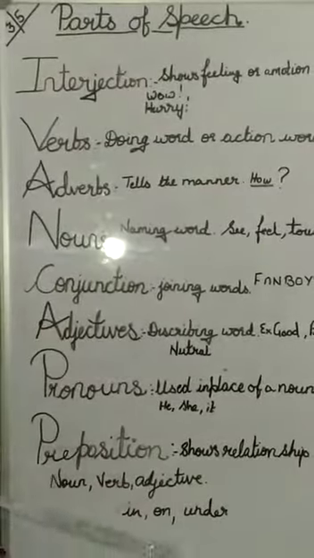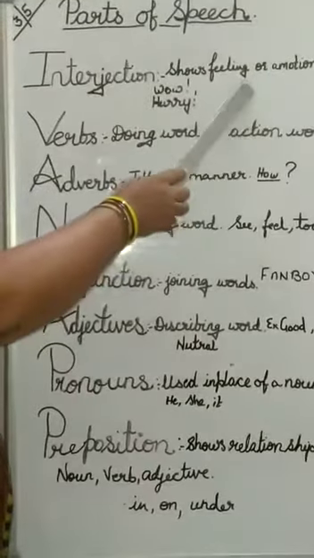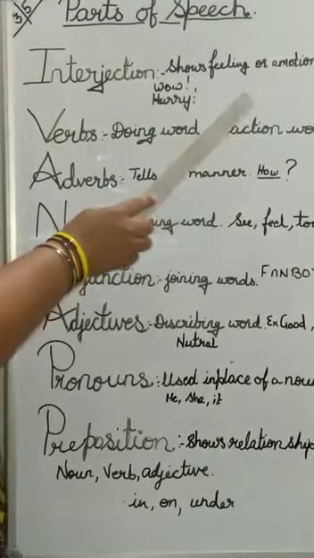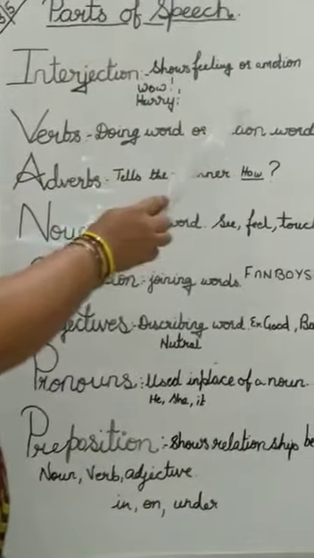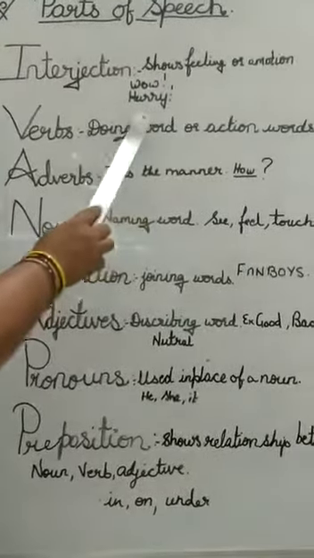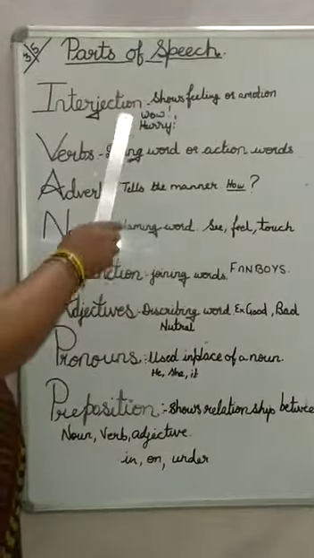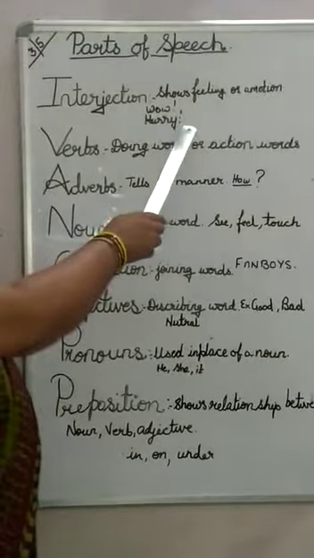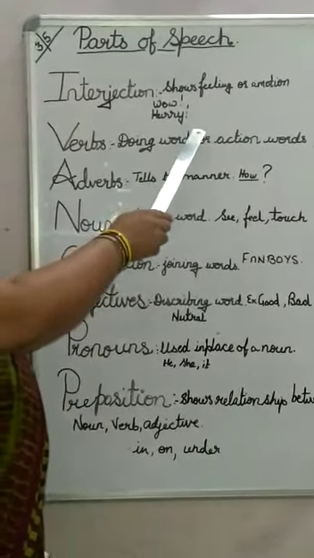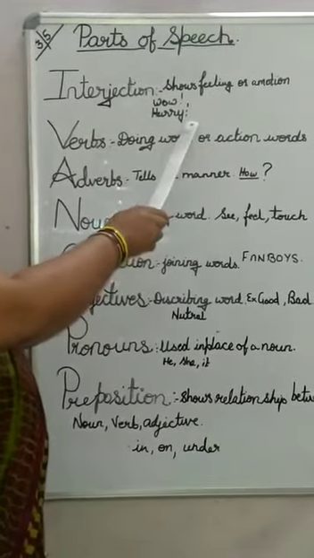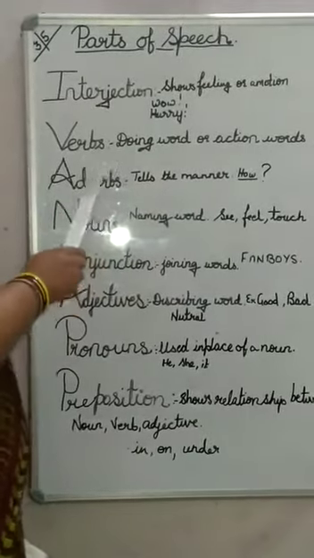And there are many other words you may be remembering. I have done it in the past. Wow, what a wonderful dress, if you say in the sentence. What is interjection in that? That's the wow. Hooray, we have won the match. What is interjection in that? Hooray. Now what you have to remember is to find out in a sentence if there's an interjection, that is the exclamatory mark or exclamation over there. So you have to remember this mark, then you will come to know that the word is an interjection.